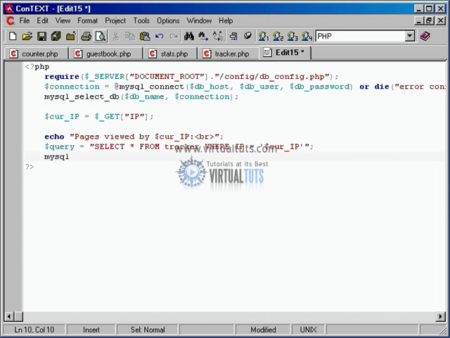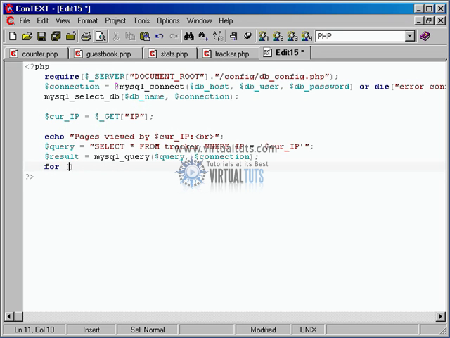And again, this has to be $result equals, because we need to gain access to the results that this will return. mysql_query, $query, $connection. So run the query, and now we need to loop through all the results that this returned. So we're going to start a for statement.